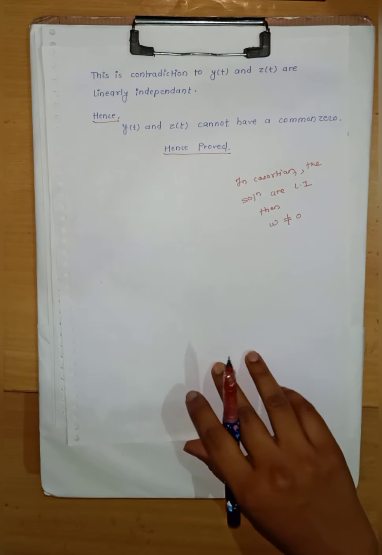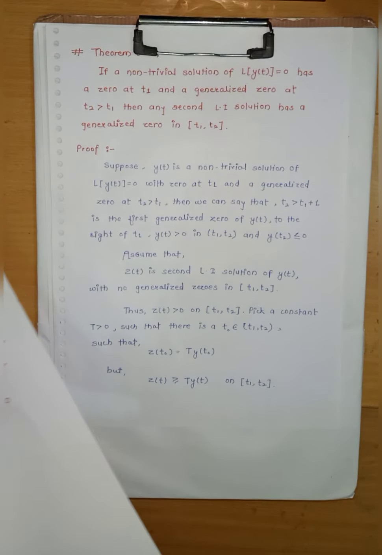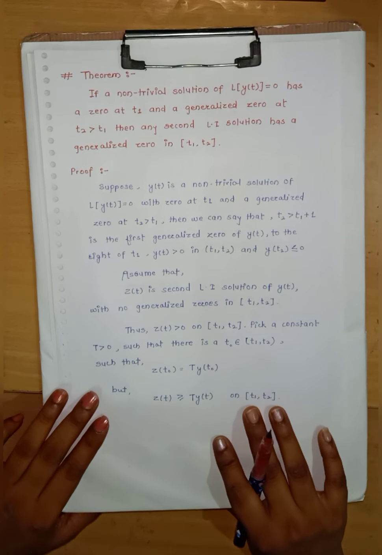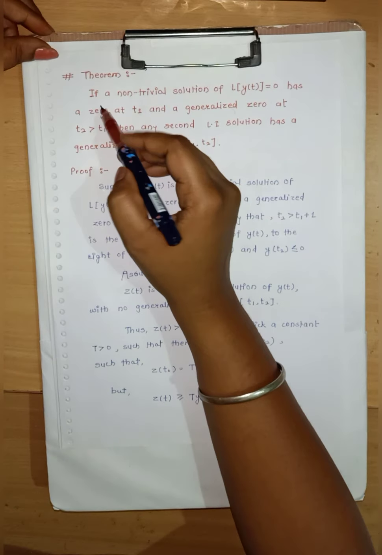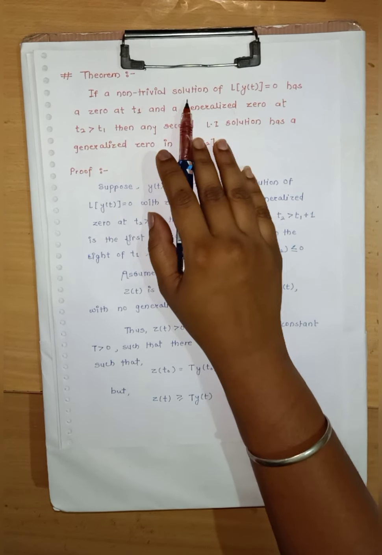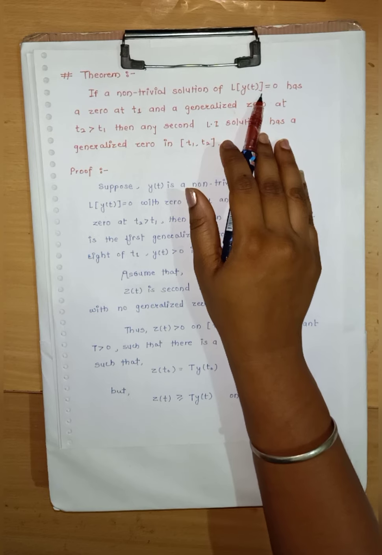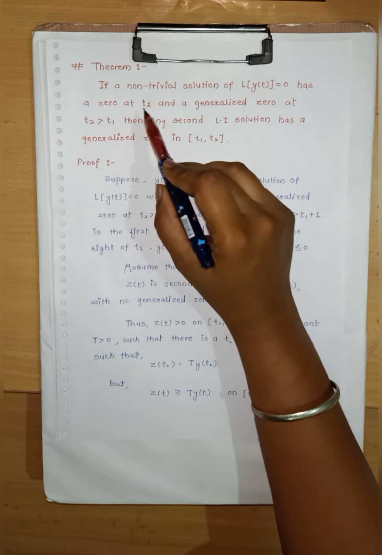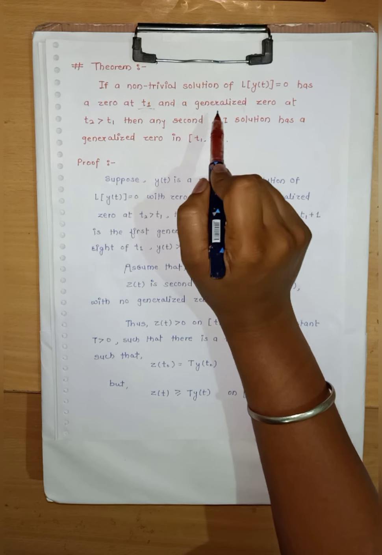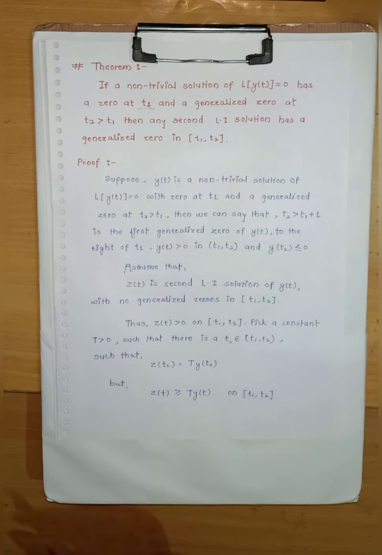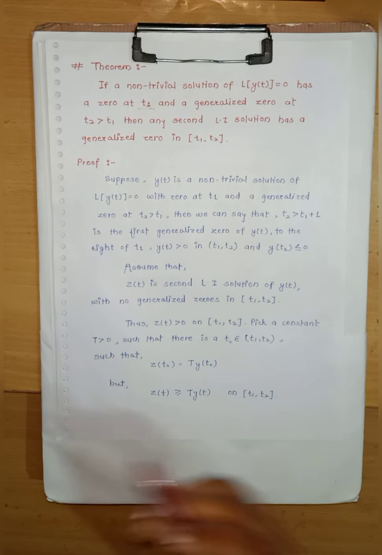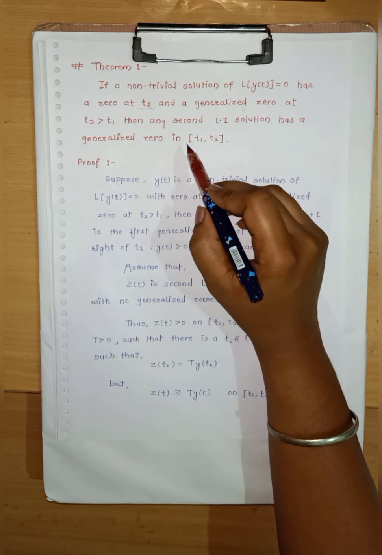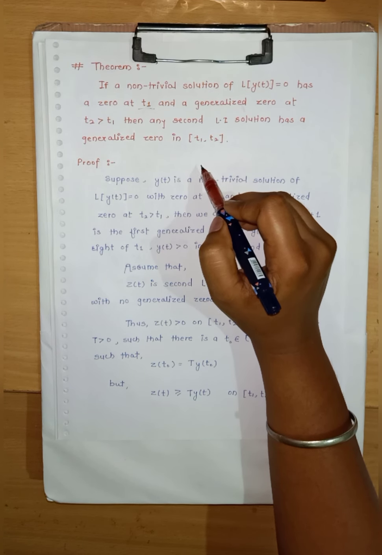So moving further, we have the next theorem. The statement of the theorem is, if a non-trivial solution of L of y of t equals to 0 has a 0 at t1 and a generalized 0 at t2, which is greater than t1, then any second linearly independent solution has a generalized 0 in the closed interval t1 and t2.